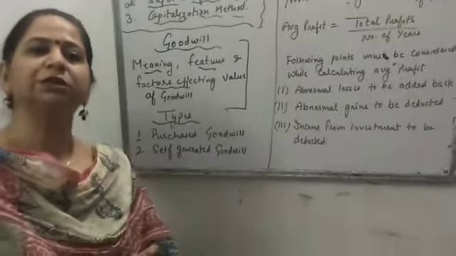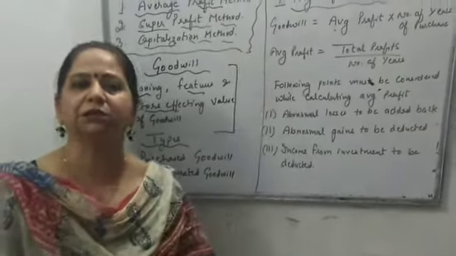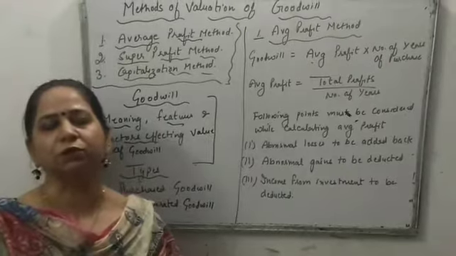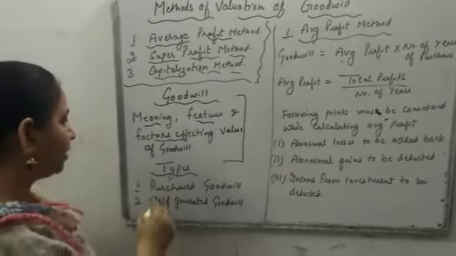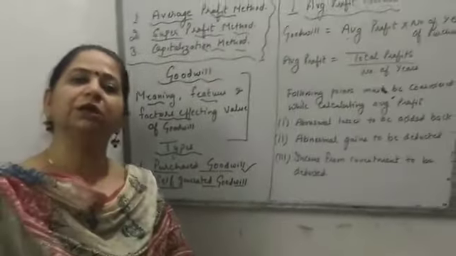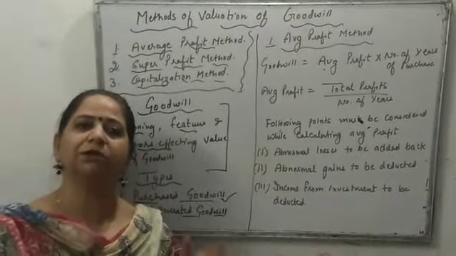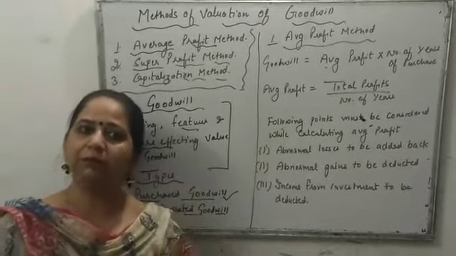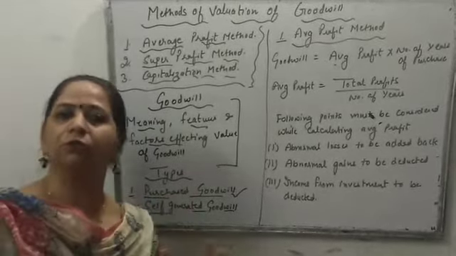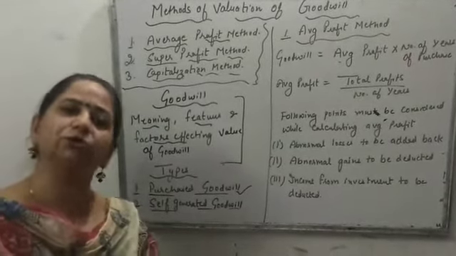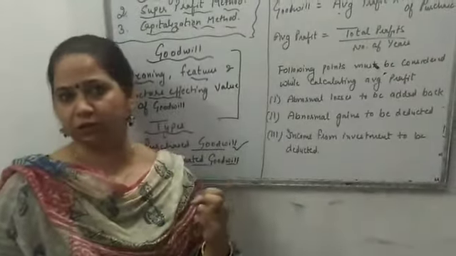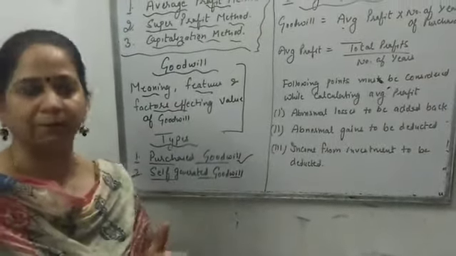After that, there is one more question generally that is asked in Viva as well as given in multiple choice questions also. There are two types of goodwill. One is the purchased goodwill, another is self-generated goodwill. Purchased goodwill is always calculated whenever the business is purchased or sold. For such purchased goodwill, we record the entries properly in our books of accounts, whenever the money is paid or received when the business is purchased and sold.